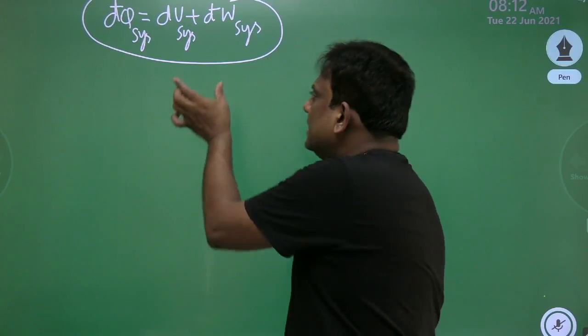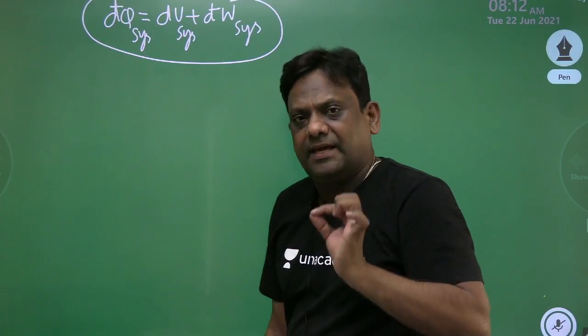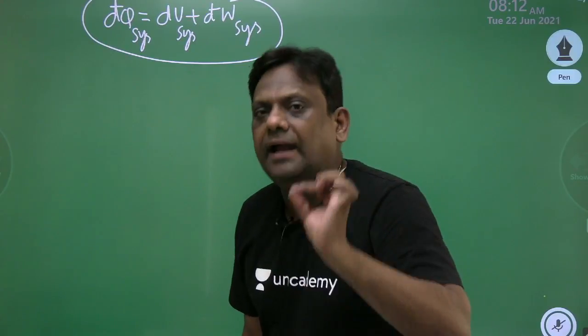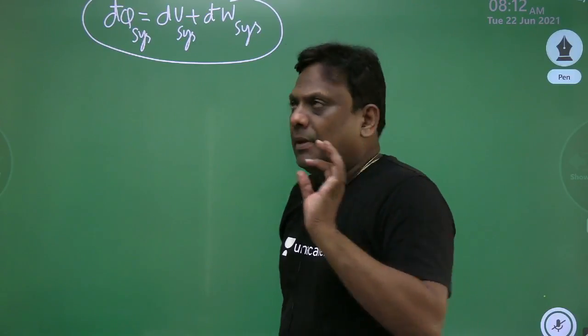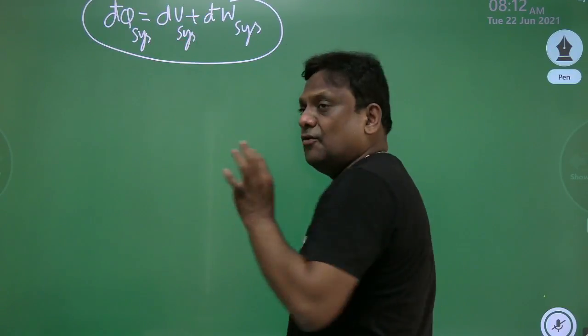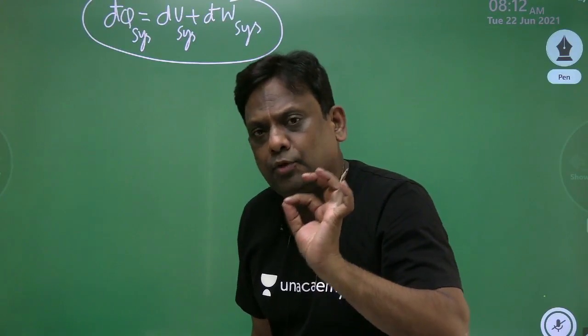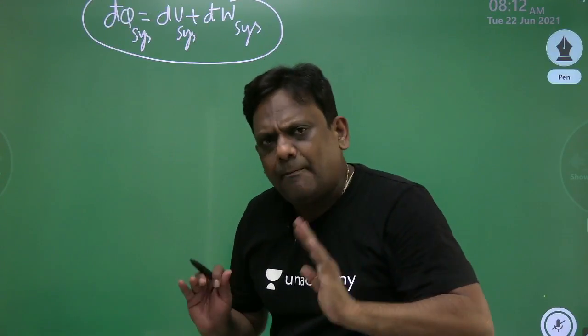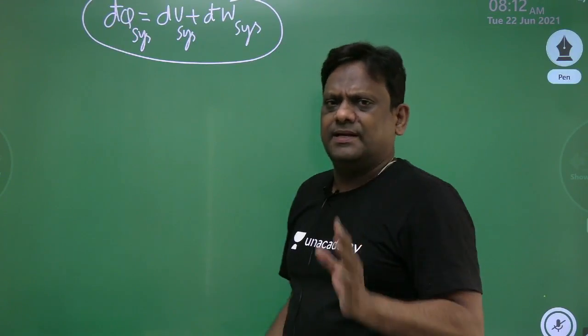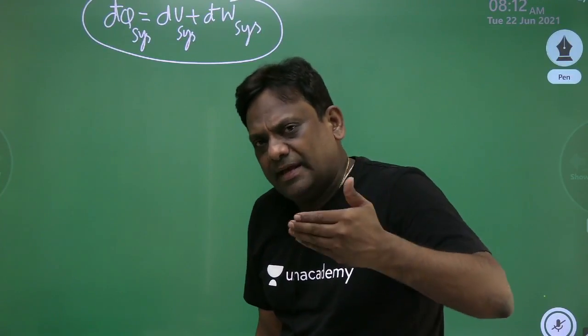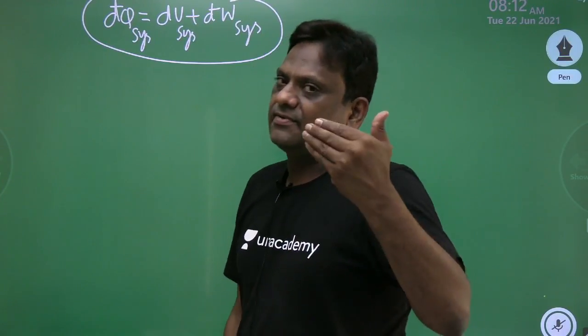That means this equation is equally applicable both for reversible and irreversible processes. The only thing is, in this equation, we neglect kinetic and potential energy changes. Apart from that, no other assumption is made.